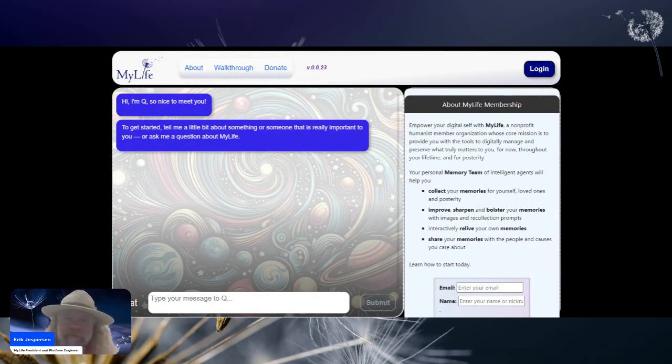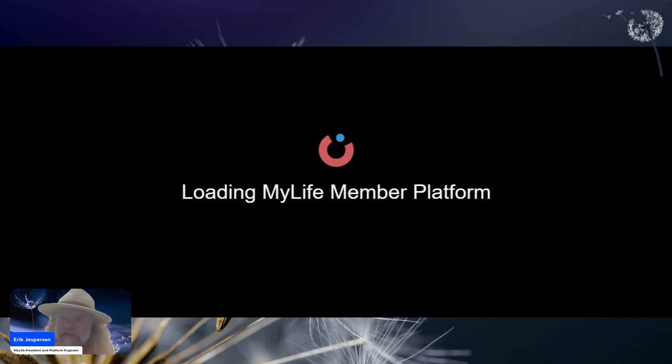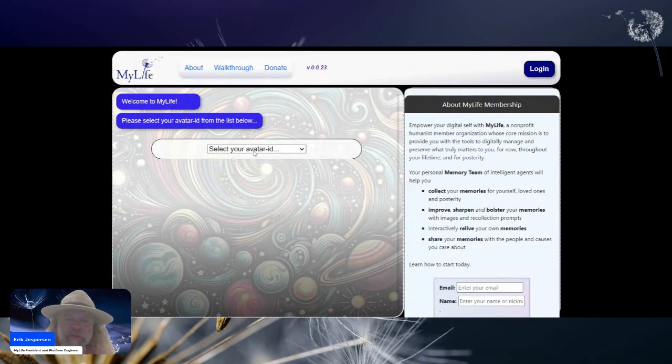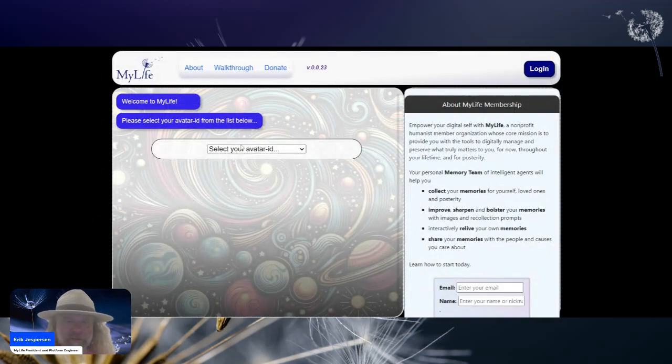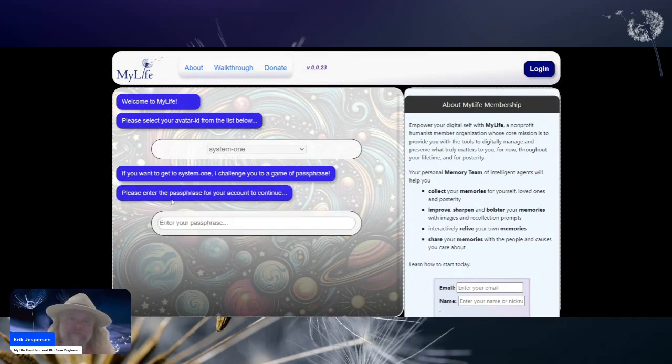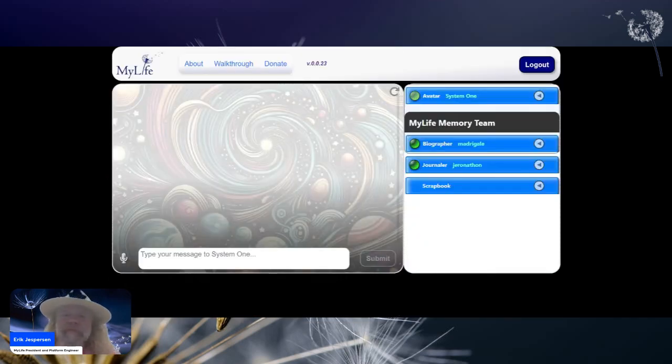All right. So here we see the main website. At first glance, you're introduced to Q, our corporate intelligence. We're going to bypass that and just go directly to the login screen so I can show you what membership entails. I would like to log in as myself in this case. That was our test user. All right, so logging in is pretty simple. Once the page loads, I want to show you a couple things you get as a member of My Life.